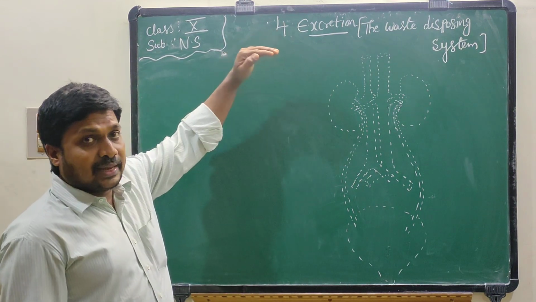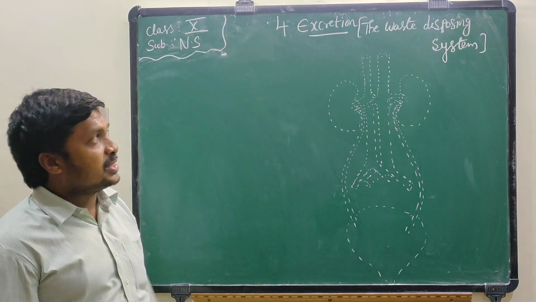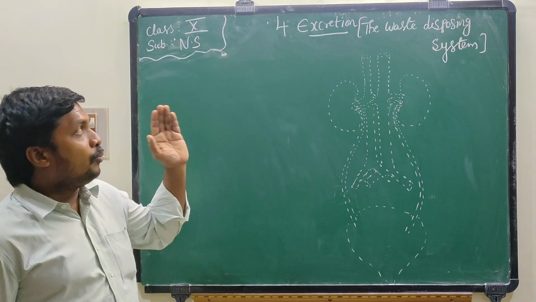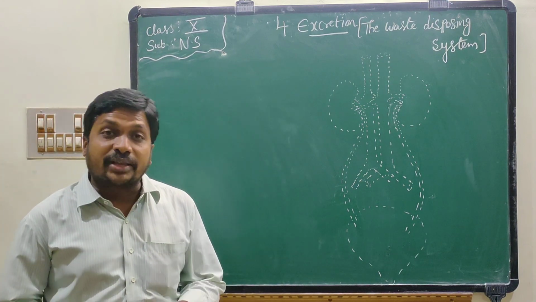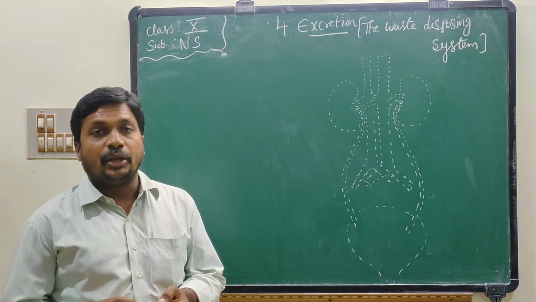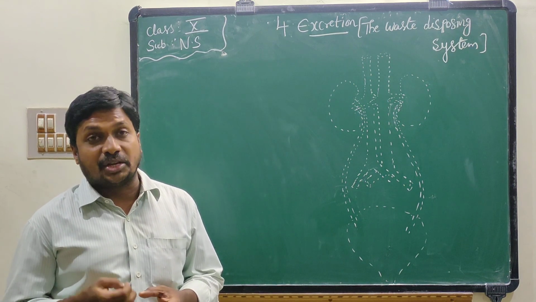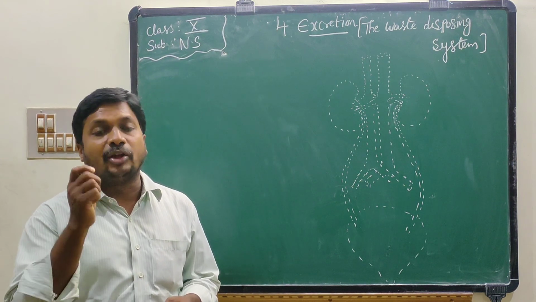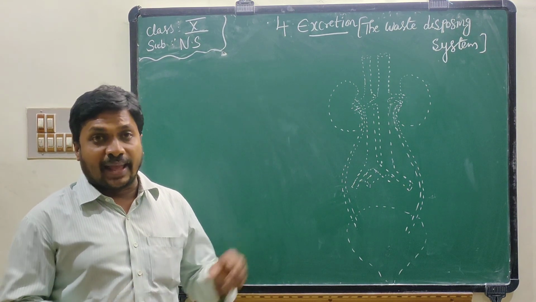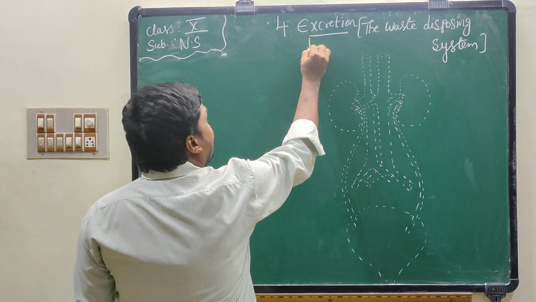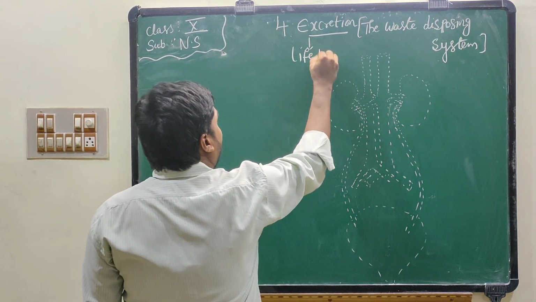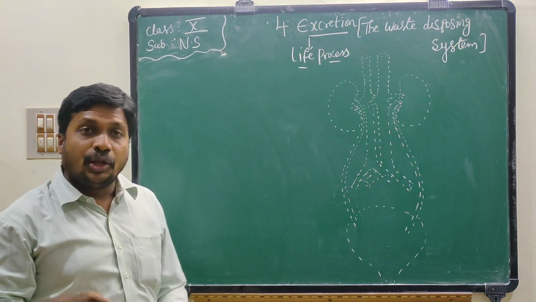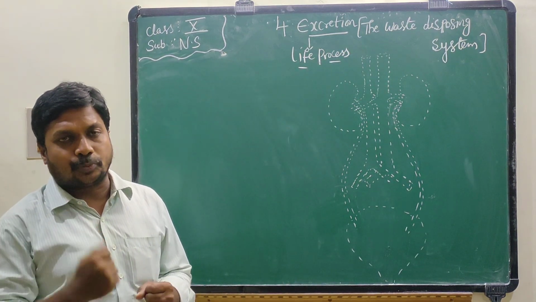Okay. Fourth lesson, excretion, the waste disposing system. In this I will explain what is meant by excretion, how excretion takes place in the animal body and how excretion takes place in the plant's body, and what is the need of excretion in a living organism's body. Excretion is also a life process along with nutrition, respiration and transportation.